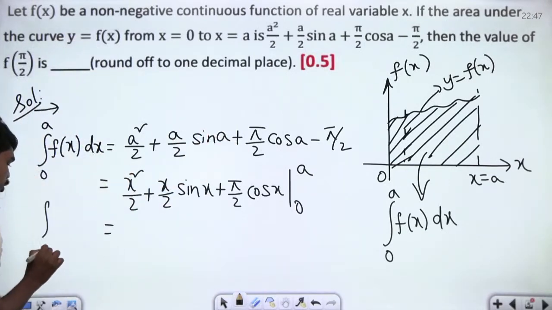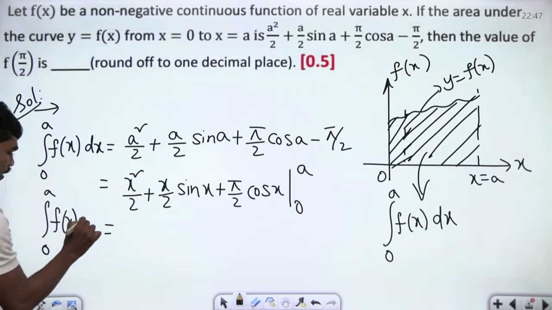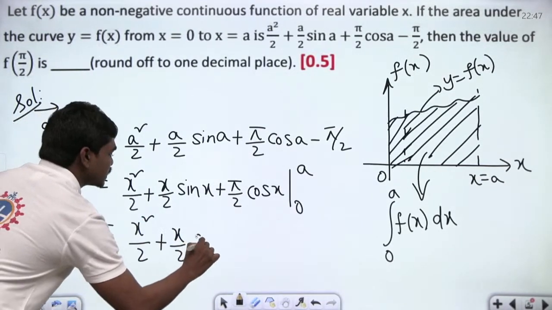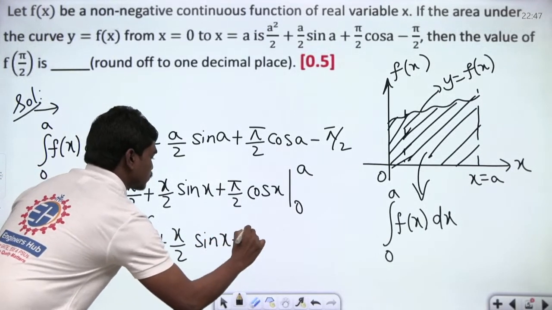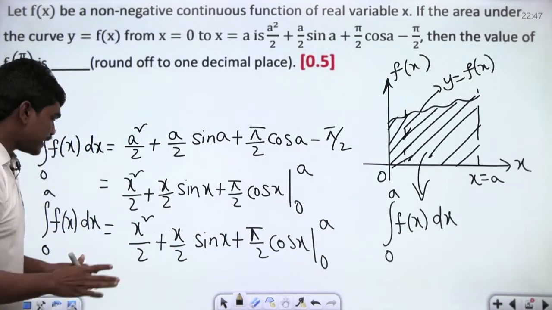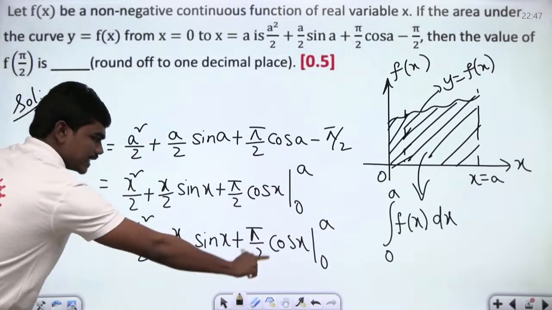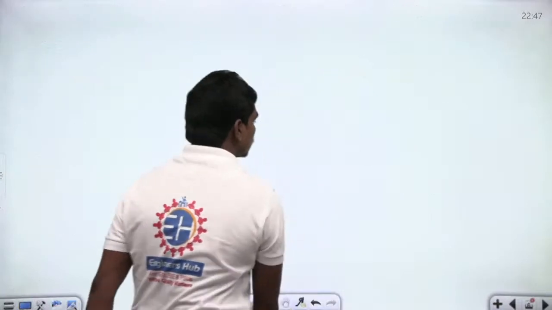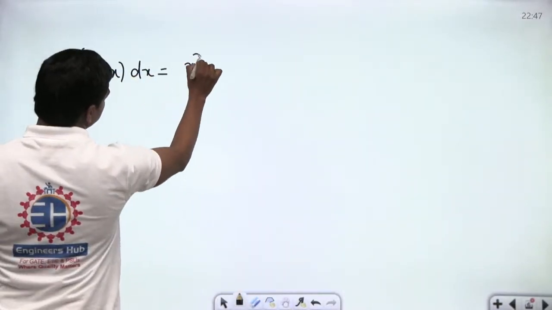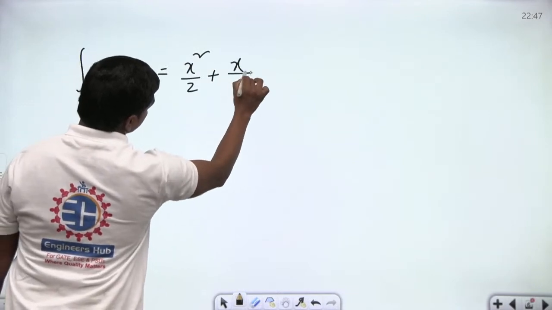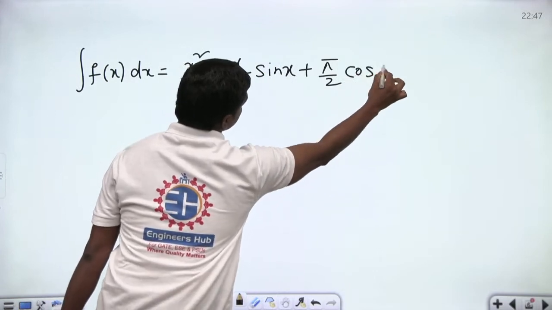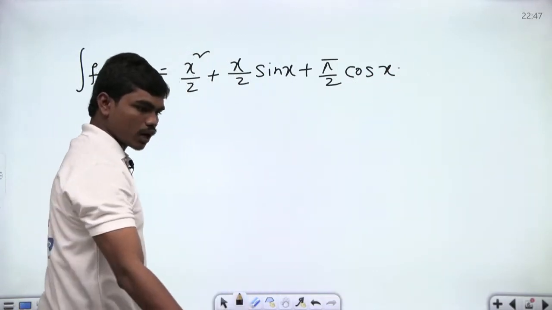Now, if the integral from 0 to a of f of x dx is given as x square by 2 plus x by 2 into sin x plus pi by 2 cos x within the limits 0 to a. Can I tell one thing, that integration of f of x is nothing but this value? Let us write this. Integration of f of x dx is nothing but x square by 2 plus x by 2 sin x plus pi by 2 cos x. This is what we can write, correct?